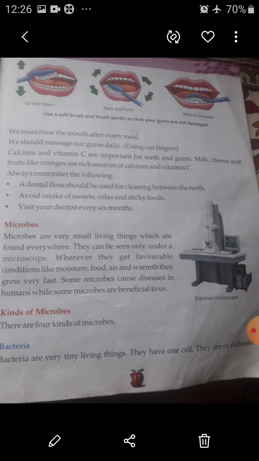Microbes. Microbes are very small living things which are found everywhere. They can be seen only under a microscope. Wherever they get favorable conditions like moisture, food, air, and warmth, they grow very fast. Some microbes cause disease in humans, while some microbes are beneficial to us. Kinds of microbes. There are four kinds of microbes.